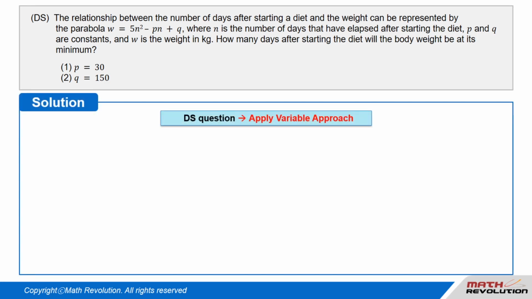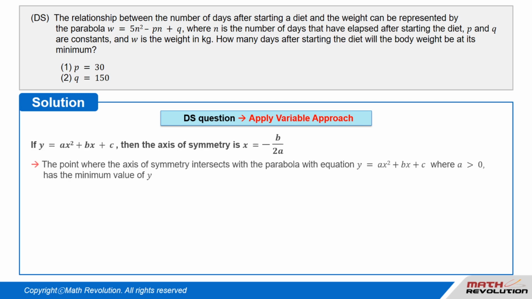Solution. Let's solve this DS question using the variable approach. If y equal to a times x squared plus b times x plus c, then the axis of symmetry is x equal to negative b over 2 times a. The point where the axis of symmetry intersects with the parabola with the equation y equal to a times x squared plus b times x plus c, where a is greater than 0, has the minimum value of y.